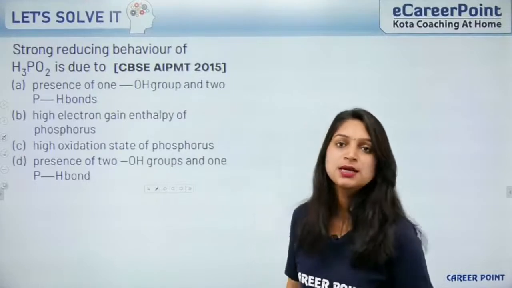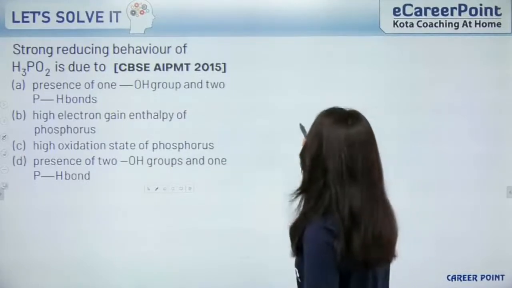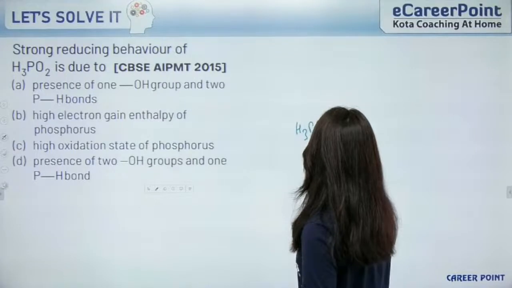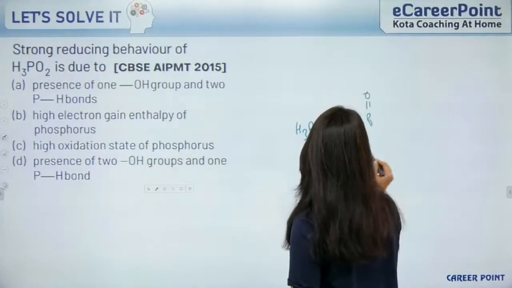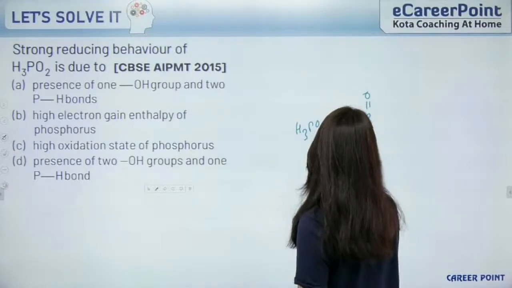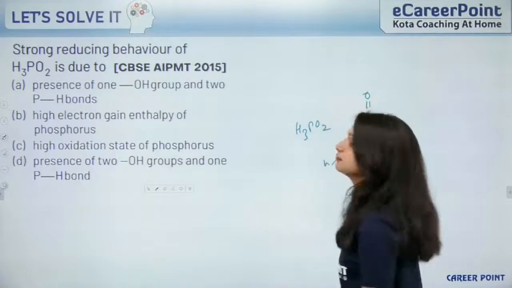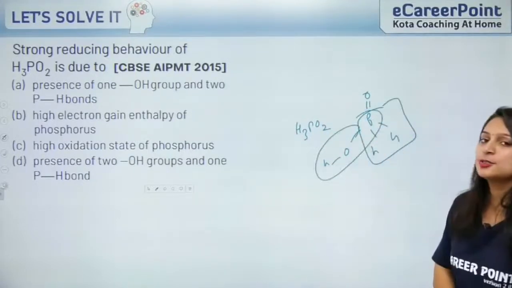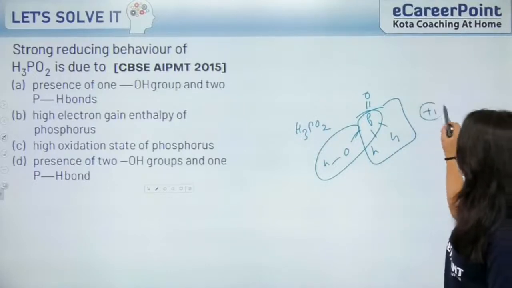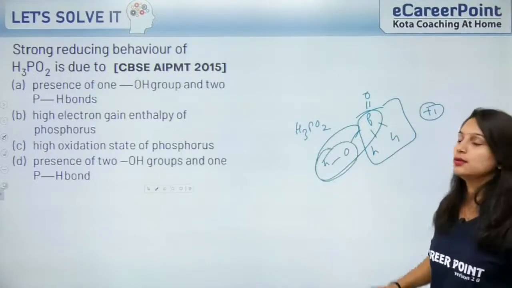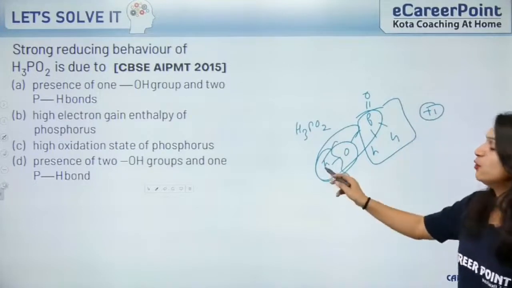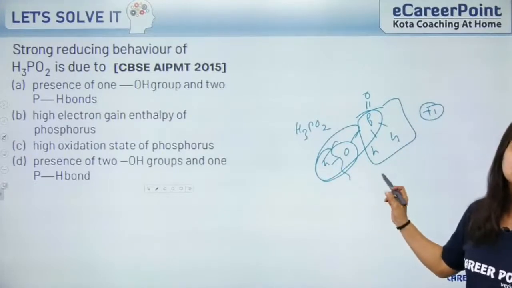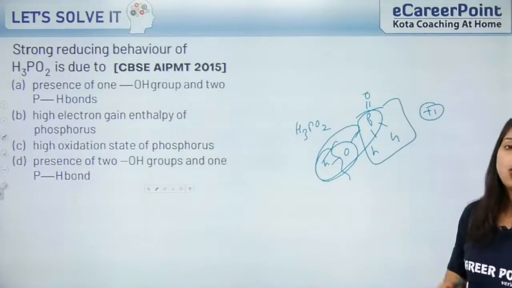Okay, oxo acids. But why so? H3PO2, see its structure: P double bond O, one OH, and this is H, this is H. It has 2 P-H bonds and 1 P-OH bond. So the +1 oxidation state is because of this OH only. It can give only this hydrogen. It is monobasic in nature. It can donate only one hydrogen.